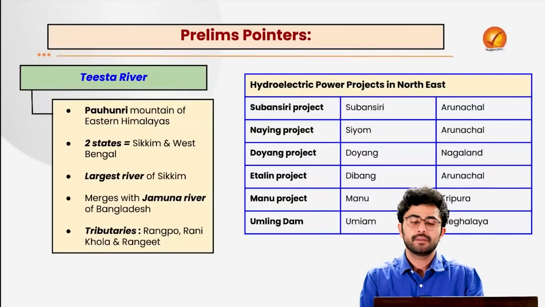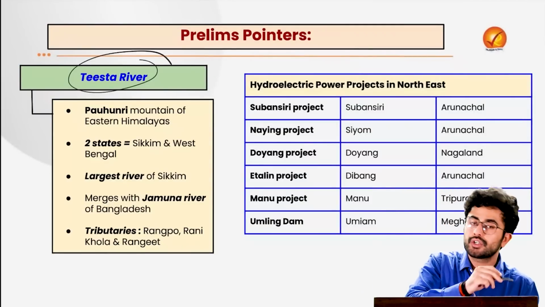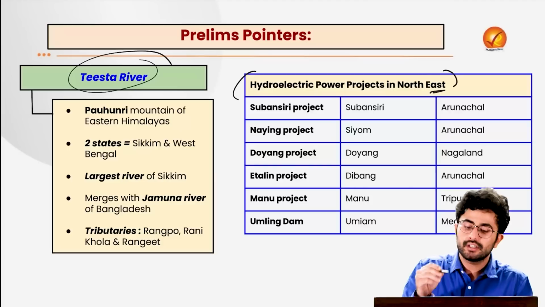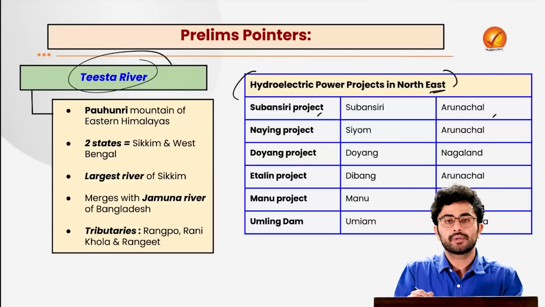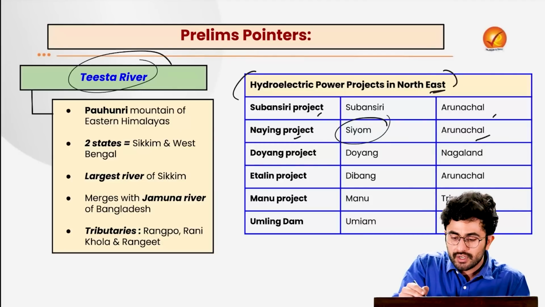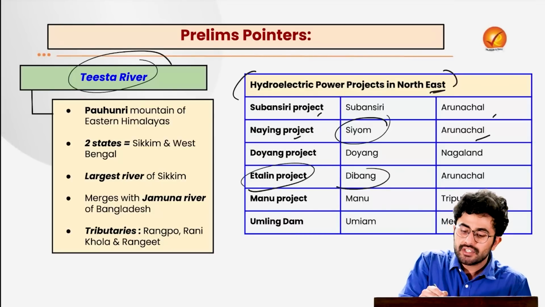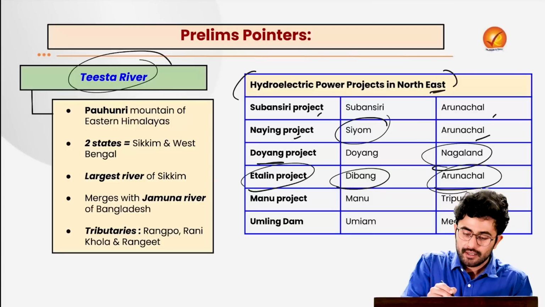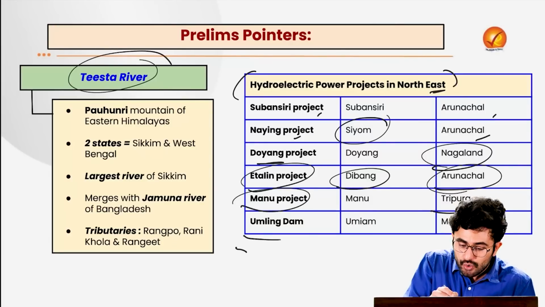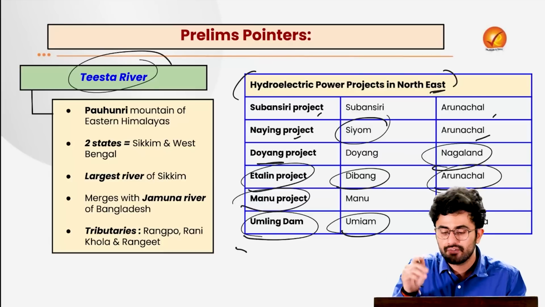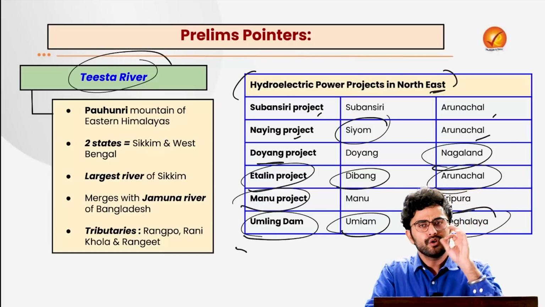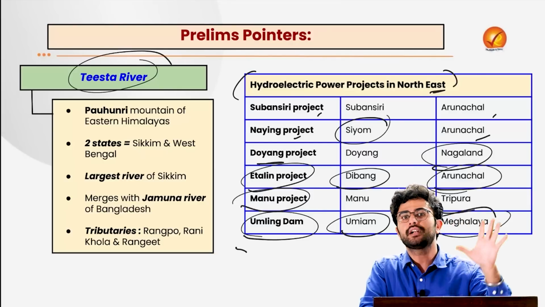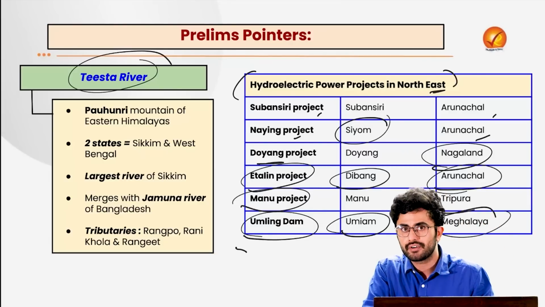To the people who are giving prelims, these are important things which you should learn for the prelims examination. For example, major hydroelectric projects in the northeast: Subansiri in Arunachal Pradesh, Ranganadi project which is on Siyom River in Arunachal, Etalin project which is on Dibang River in Arunachal, your Doyang project in Nagaland, Gumti project in Tripura, and your Umiam Dam which is on Umiam River in Meghalaya. Can any one of you tell me there is a river in Meghalaya which is considered to be the cleanest river in our country? What is the name of that river?